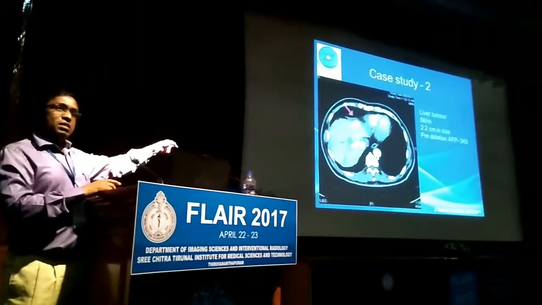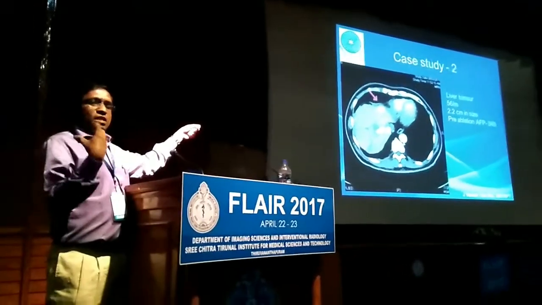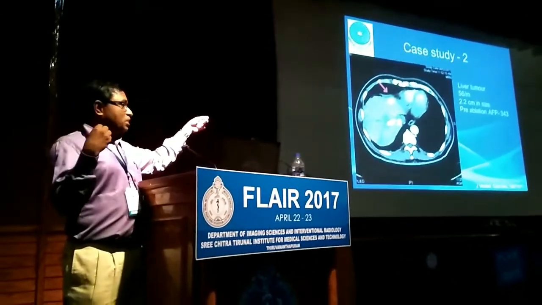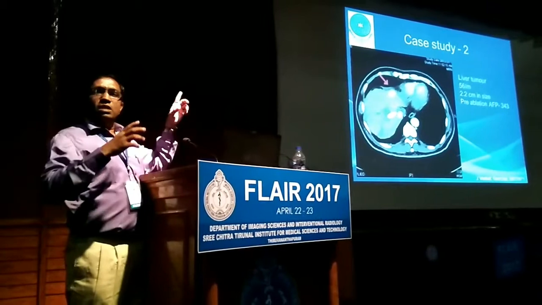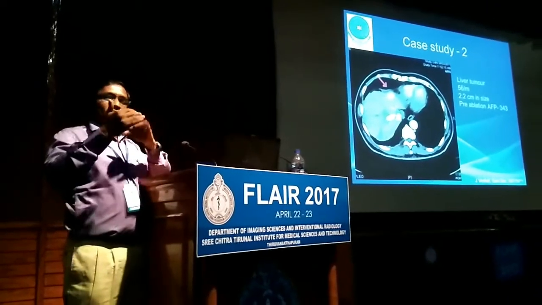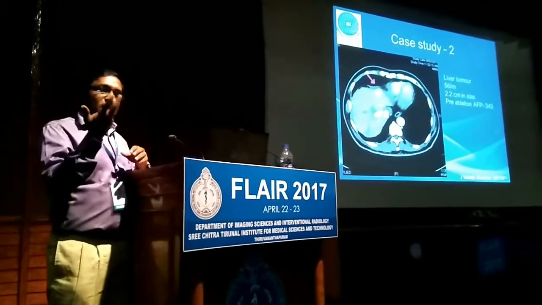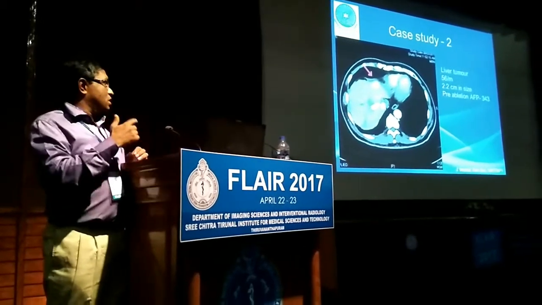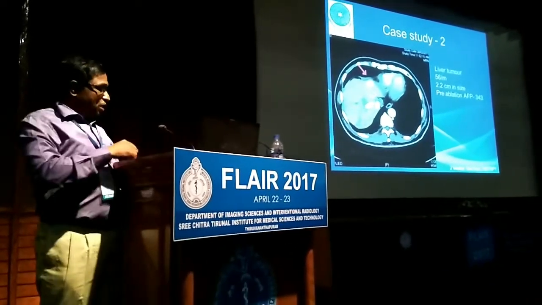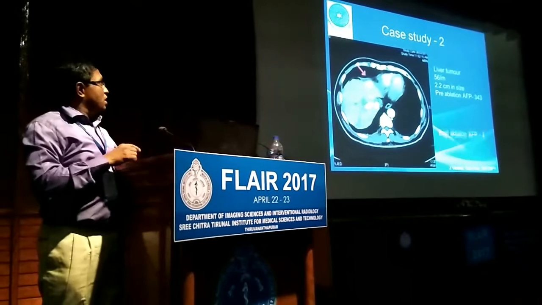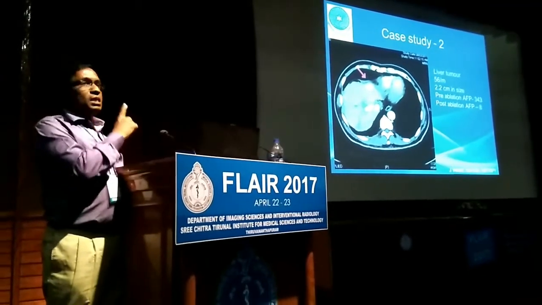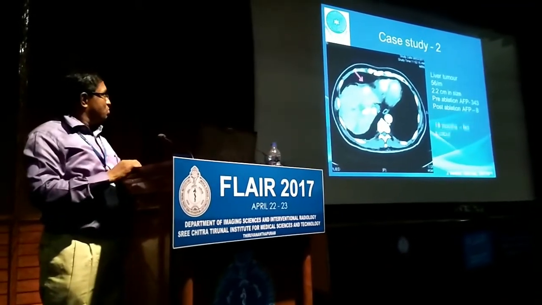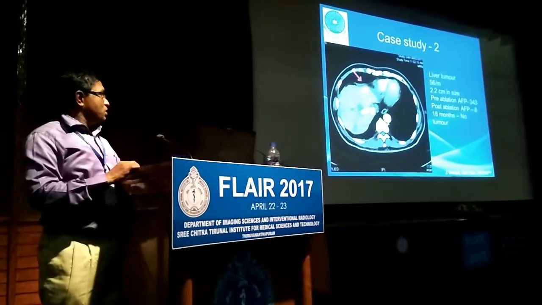The advantage is that when you give radiation, chemotherapy or any treatment, it tells you whether the treatment is actually working. Before the procedure it was around 343 and after the procedure it was 8. That means the tumor ablation was successful. At 18 months, no tumor at all.